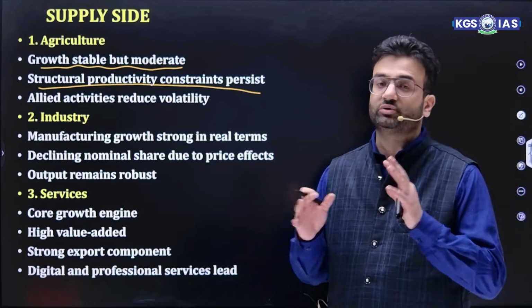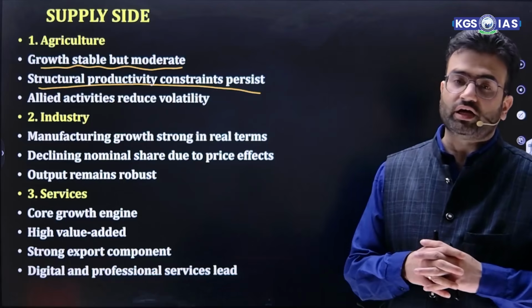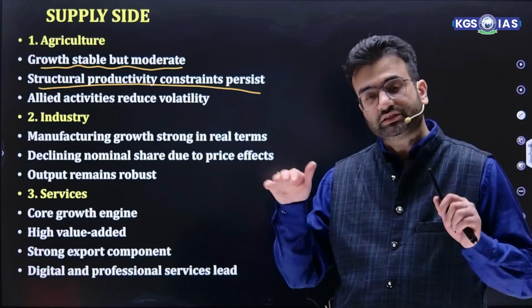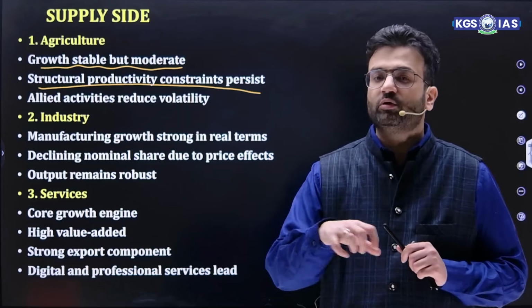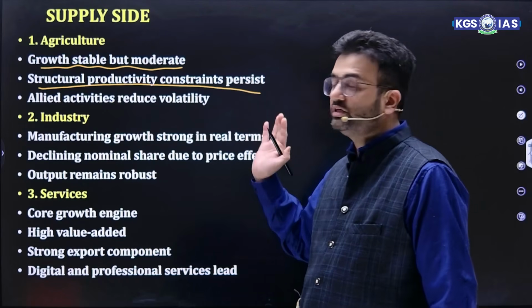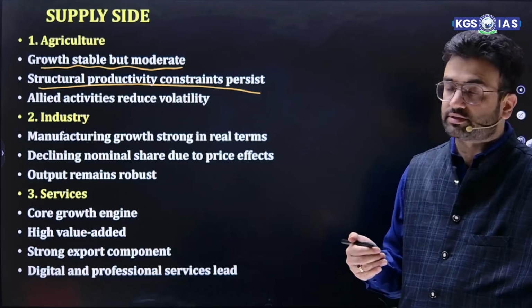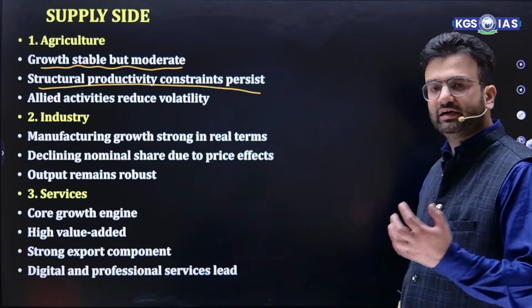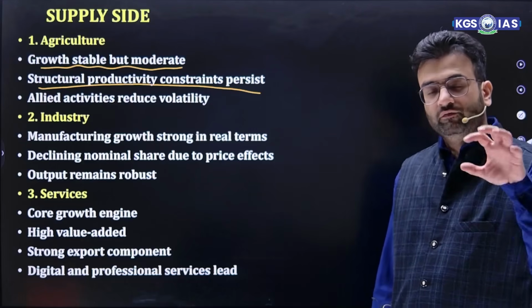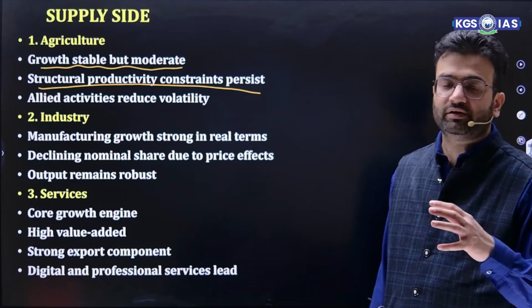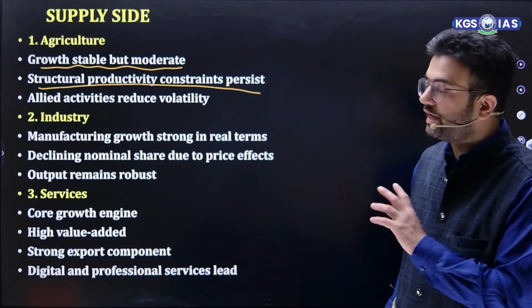We have a lack of storage, a lack of warehousing, we don't have the most modern infrastructure, and still Indian agriculture is more monsoon driven. So agriculture's structural productivity constraint persists because of post harvest losses. Allied activities that support the agriculture sector will somehow reduce this volatility, and for that, the animal husbandry sector is contributing well.